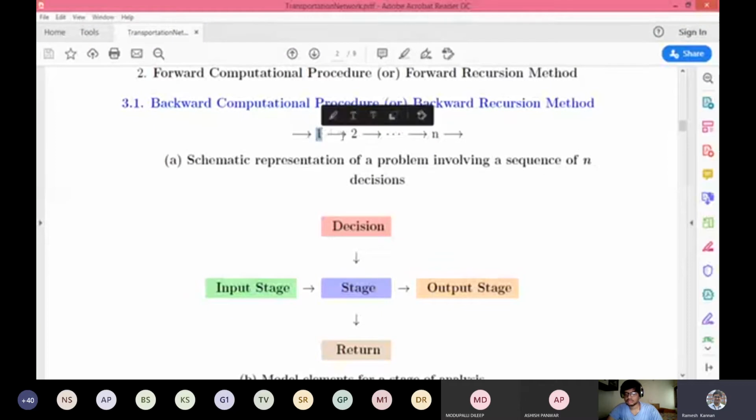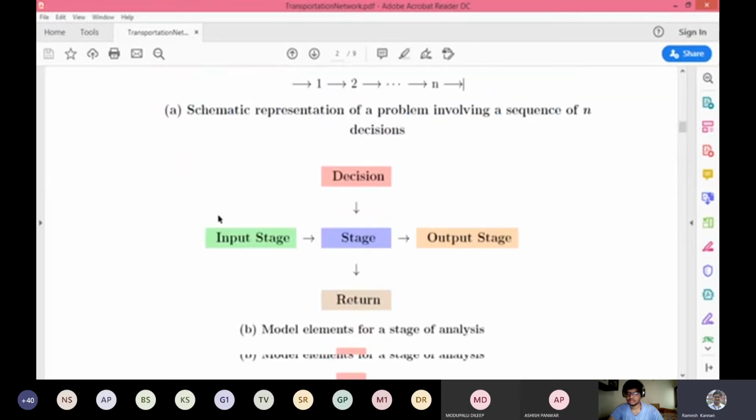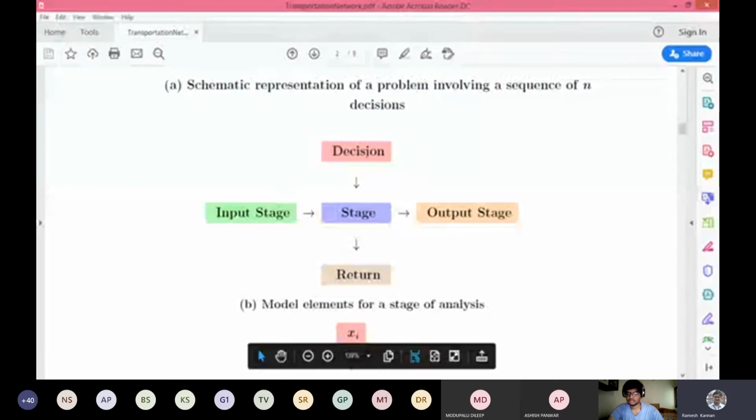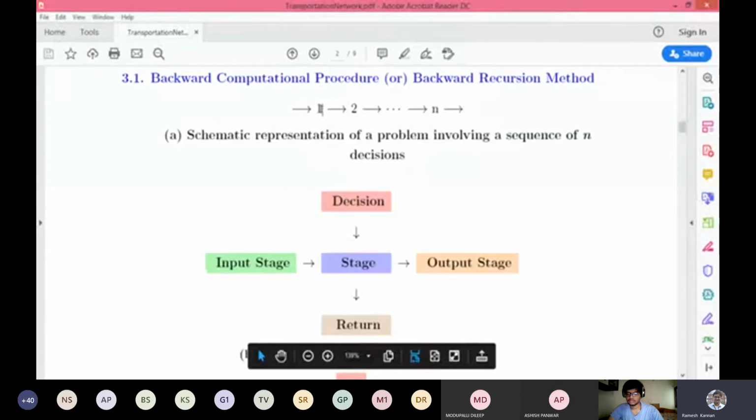So which means decision 1, 2, and it goes on till the nth decision, and that will be the outcome. So we should look into the optimum of individual states so that your final outcome or final consensus will be optimum, or more beneficial, a better outcome. And this is the schematic representation. This is the stage analysis. So the individual decisions, and these are the stages.